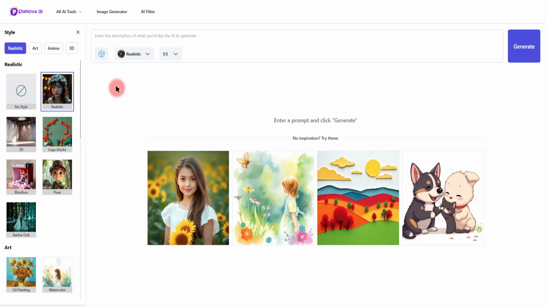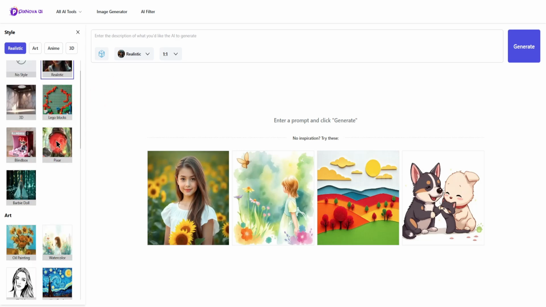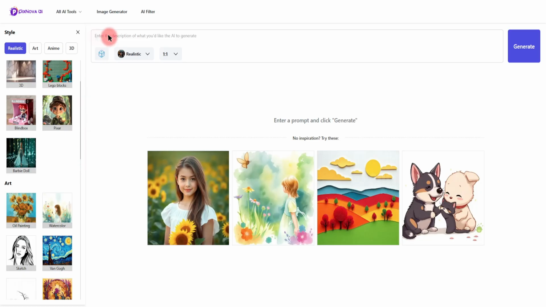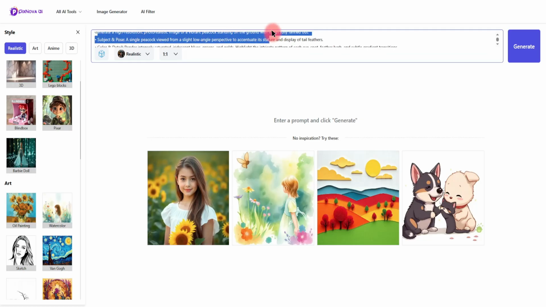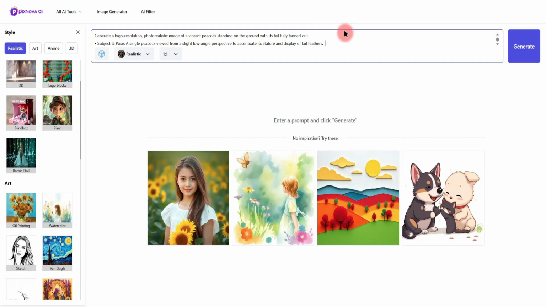I typed in my vision: generate a high-resolution, photorealistic image of a vibrant peacock standing on the ground with its tail fully fanned out. After that, I enriched it with some nuanced details for optimal AI interpretation. However, you'll find all of the instructions listed easily in the description box below, ready for your own experiments. Let's witness the magic Pixnova AI's free image generator unfolds with this prompt.